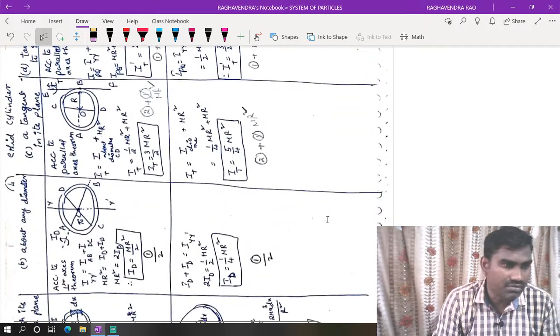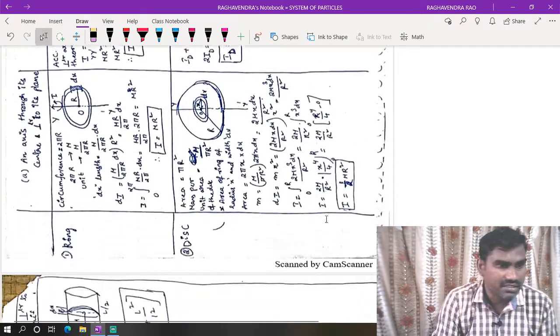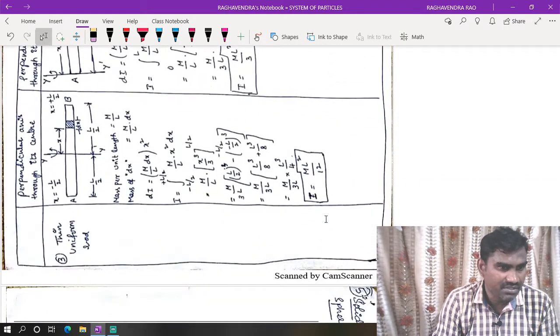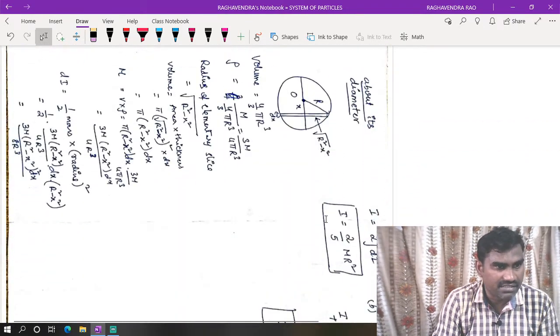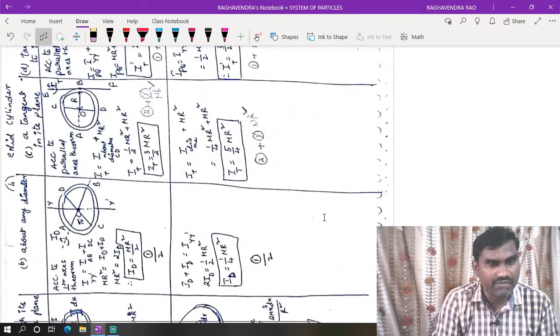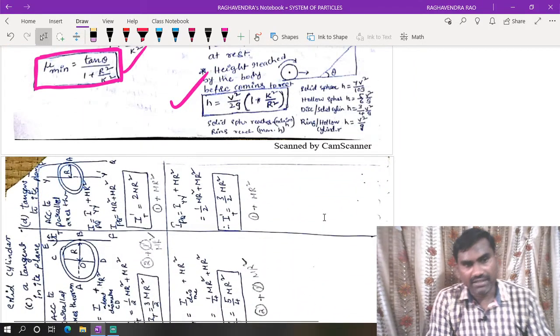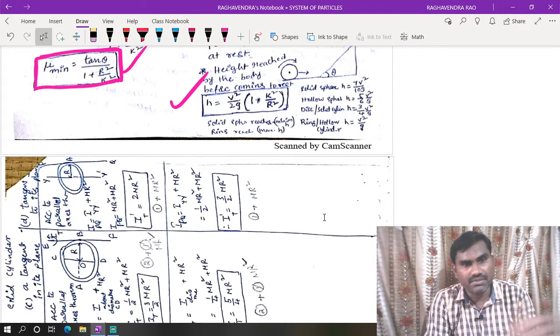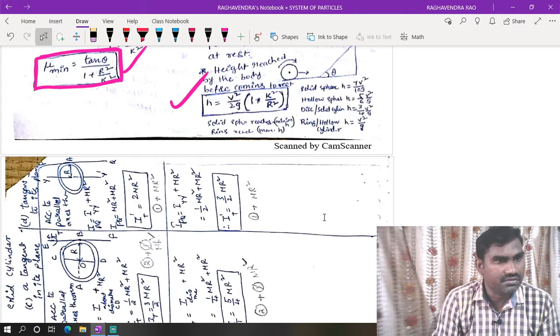Later I have given all the important moments of inertia of all the shapes with respect to different axes, in the form of a table. We can go through this table for finding the moment of inertia values of different bodies with respect to different axes of rotation.